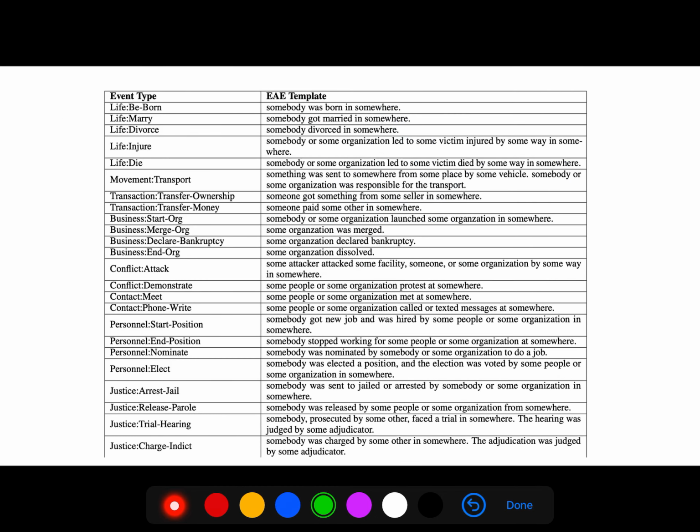There are other examples like life injure: somebody or some organization led to some victim injured by some way in somewhere. Or another example, conflict attack: some attacker attacks some facility by some way in somewhere.